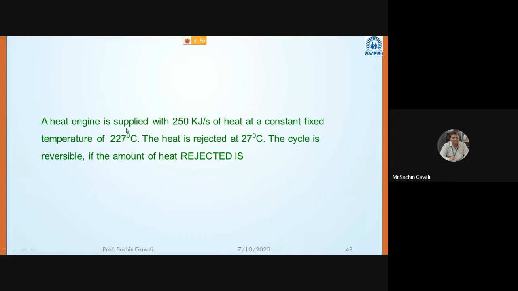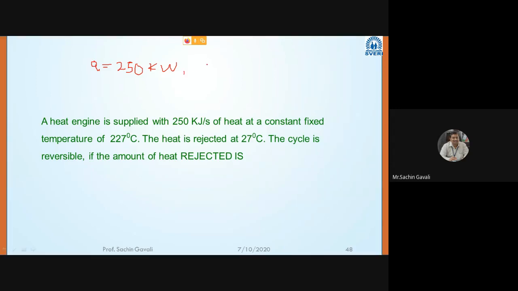So the heat engine is supplied with 250 kilojoule. What are they given? Anybody? Q1 they are given. So let us consider Q1 is equal to 250 kilojoule per second, or we can write kilowatt. Kilojoule per second is equal to kilowatt.